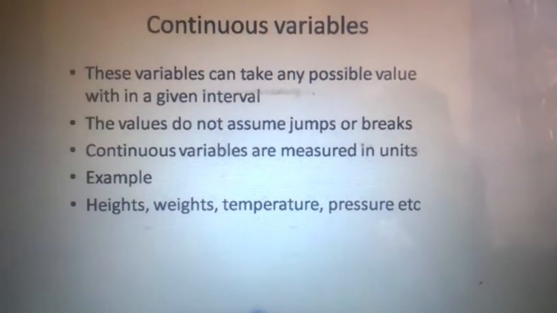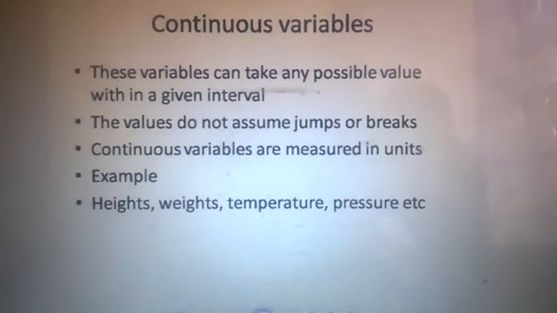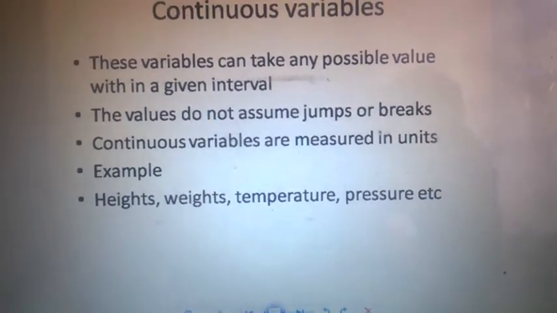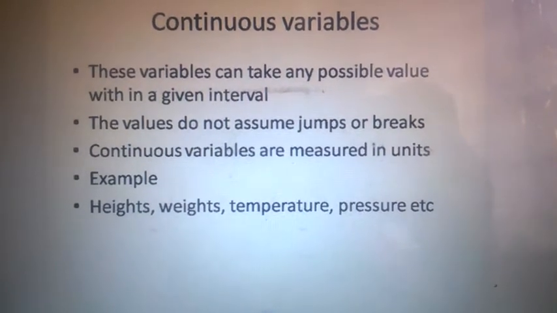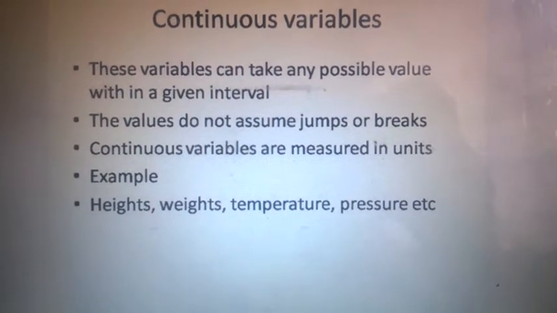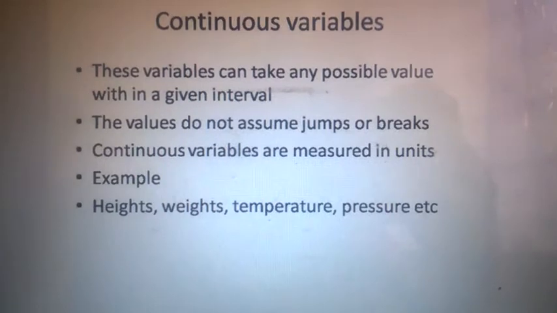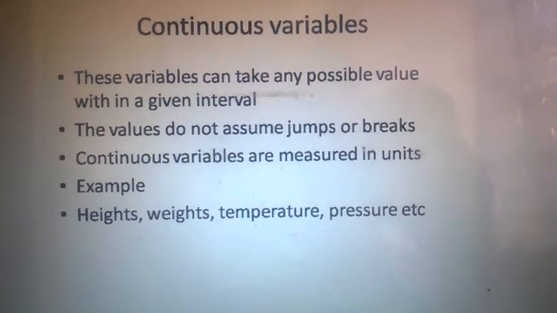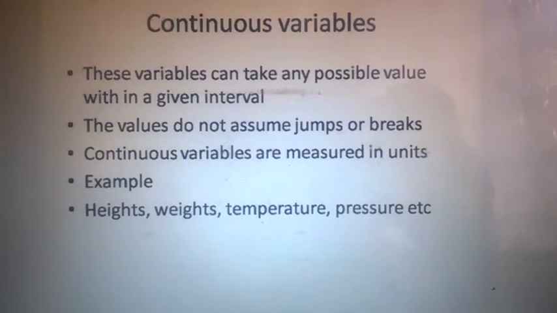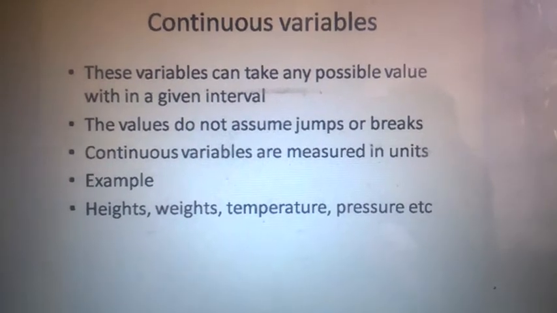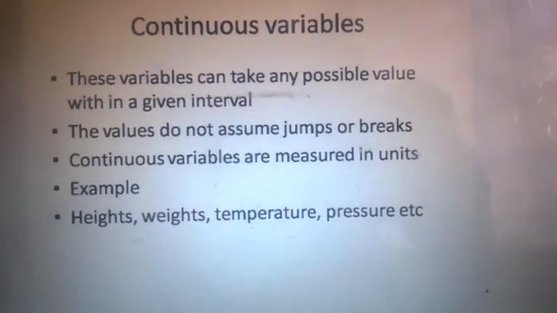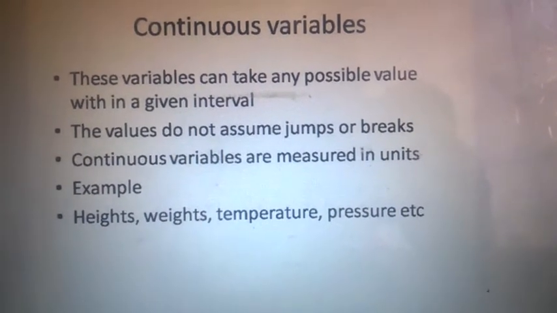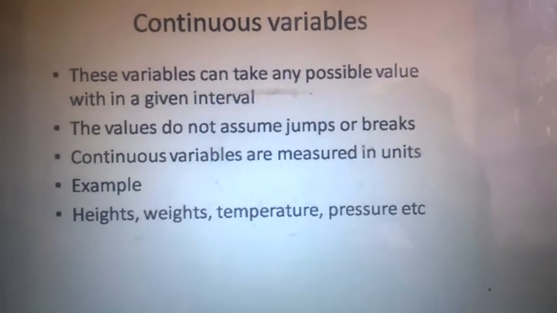Continuous variable is a variable which can take any possible value within a given interval. For example, suppose a child is 3 years old. Now he has to touch each and every point, each and every second, nanosecond, microsecond, to reach a milestone of 4 years. He has to continuously move to 4 years.